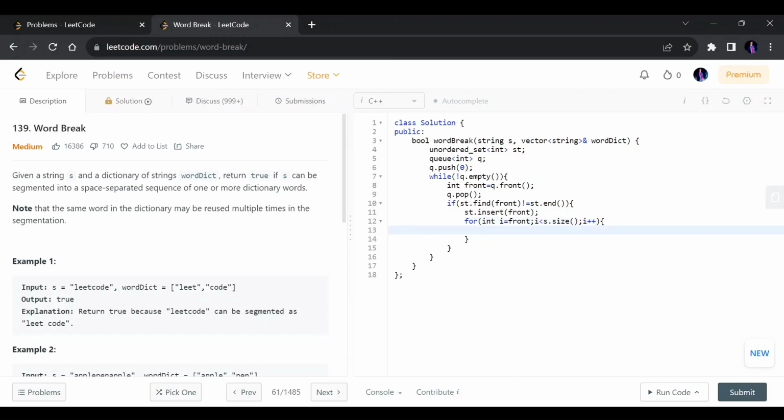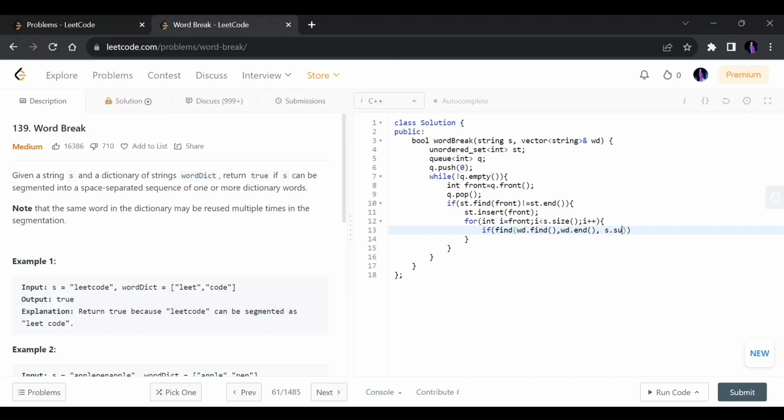Now I will check whether I can find any substring which is present in this list or not. Let's simply sort it first.